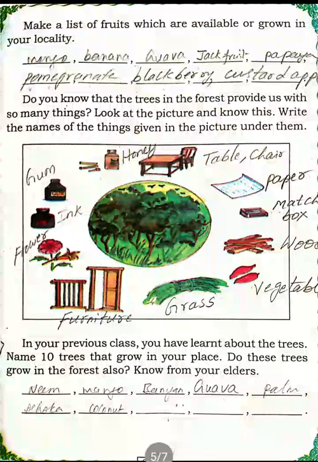So, from the tree, you can make a table, chair and all. So, that is a table or chair. Next, this side, right side, that is paper. So, next is matchbox. So, next, wood. Next is vegetables. So, next is grass. Next, in the left side, these are doors and windows. We will call it furniture.